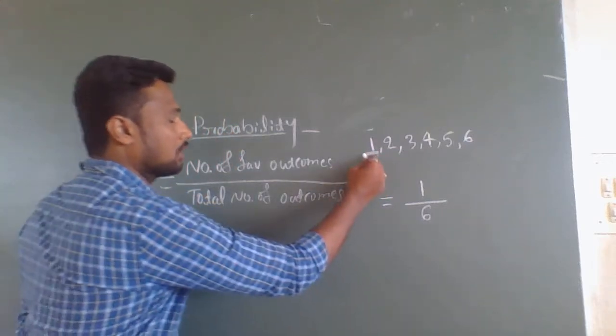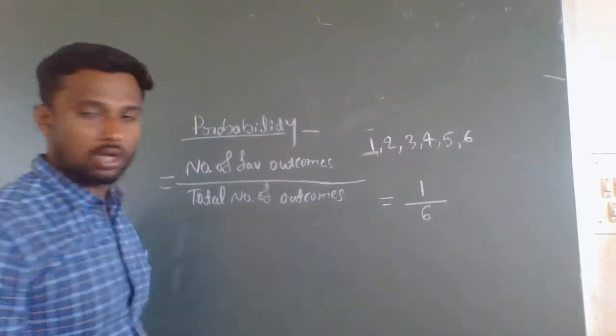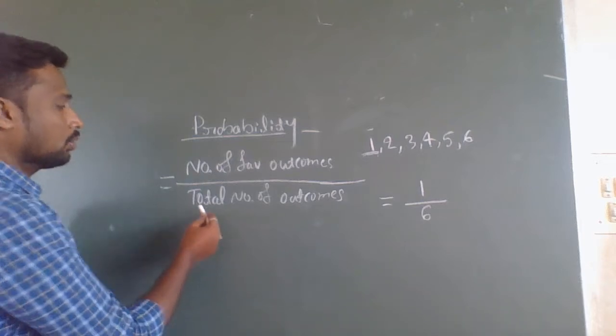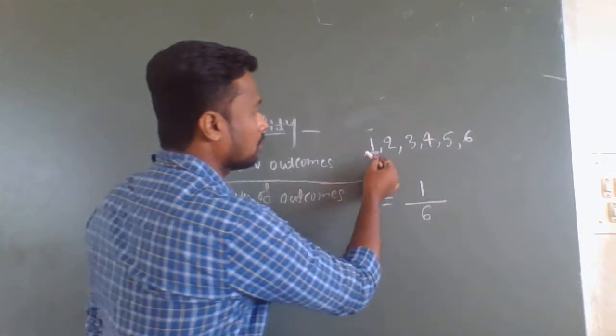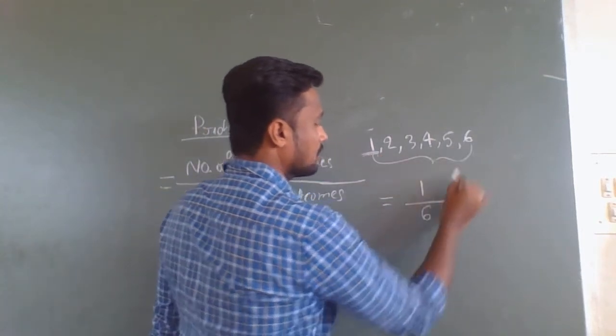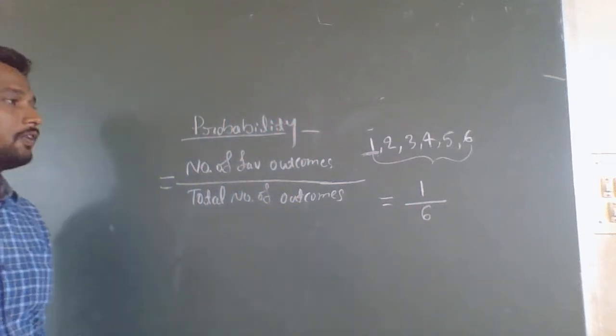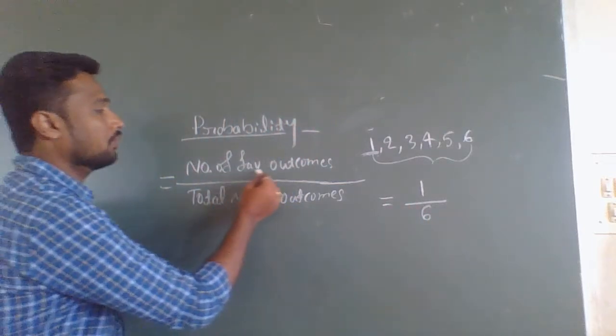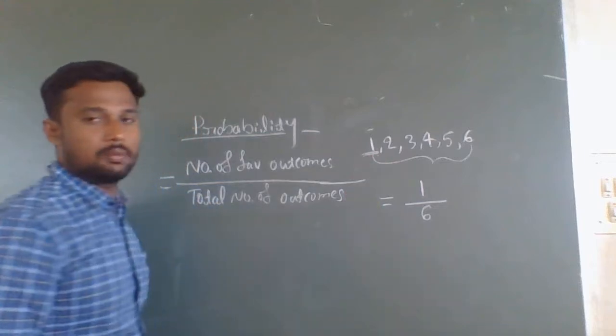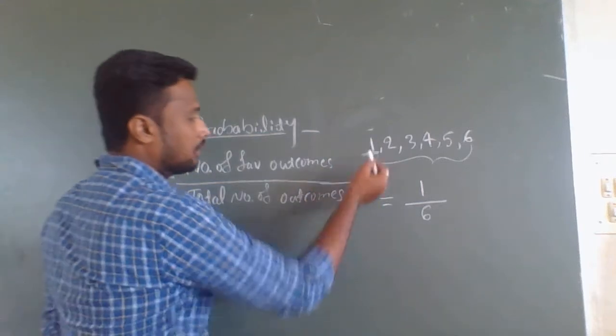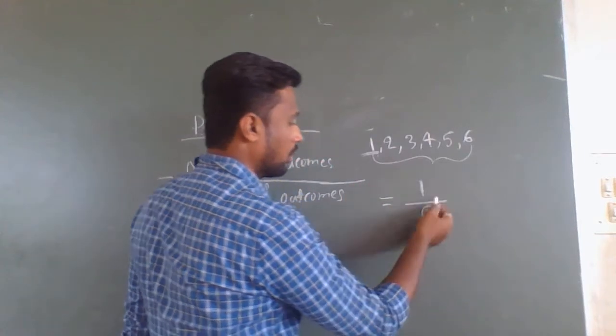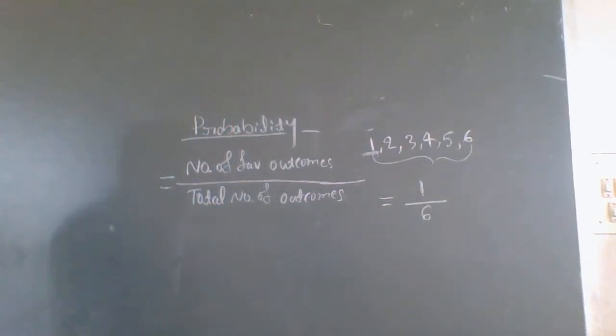To calculate it, what did we do? Total number of outcomes, there are 6, therefore we have written 6. And the number of favorable outcomes: how many times is 1 there? Only 1. Therefore we write 1 here. Therefore 1 by 6.